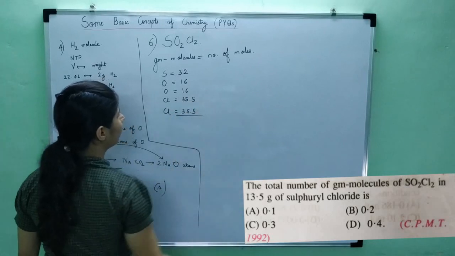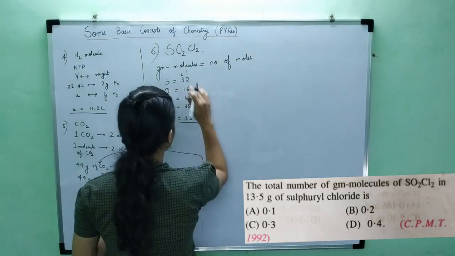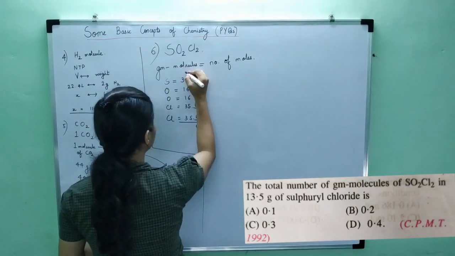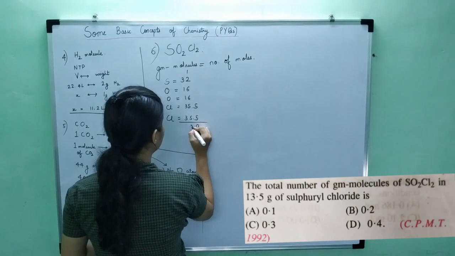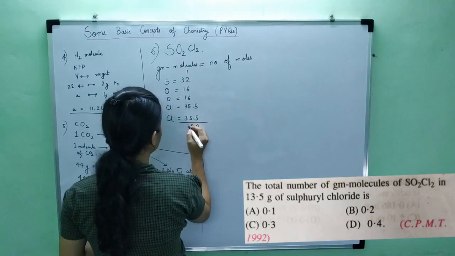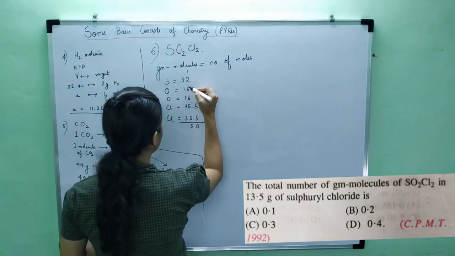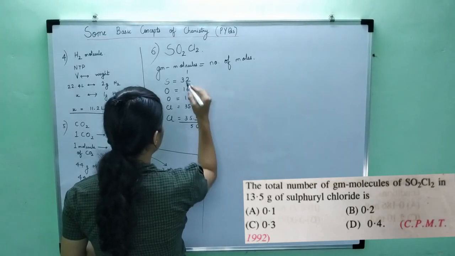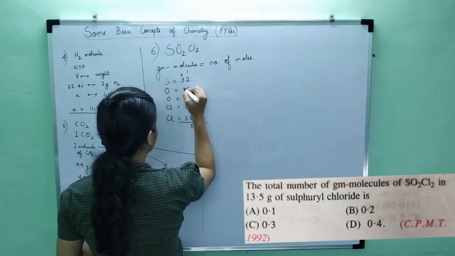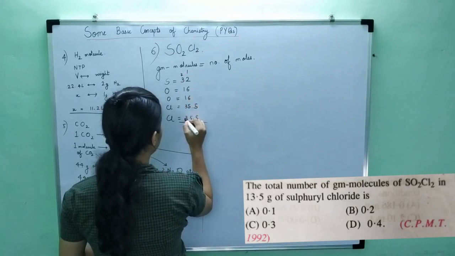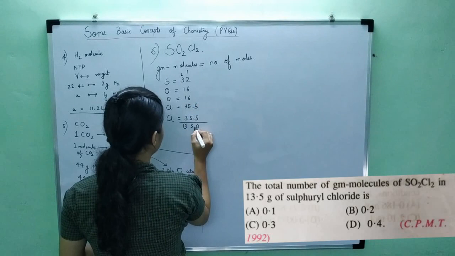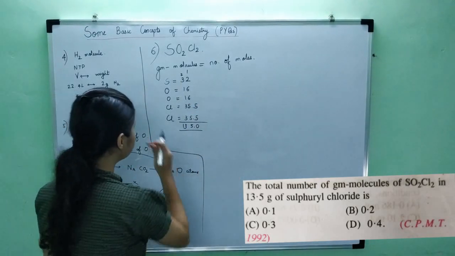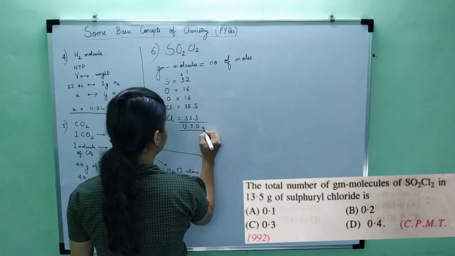Now we'll add all these. So the molecular weight of SO2Cl2 is 135.5 grams.